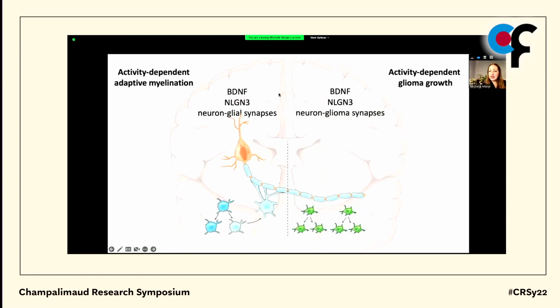I think that the mechanistic parallels that are evident between normal neuron-glial and neuron-glioma interactions really underscore the extent to which these tumors are hijacking mechanisms of normal neural development and plasticity, and demand that we begin to approach these cancers from a neuroscience perspective.